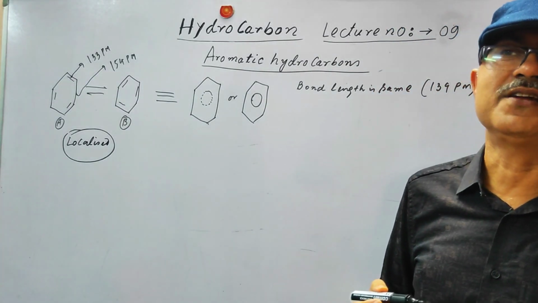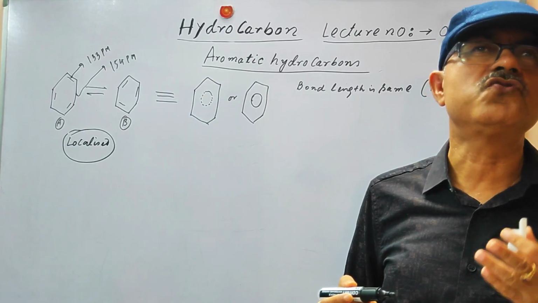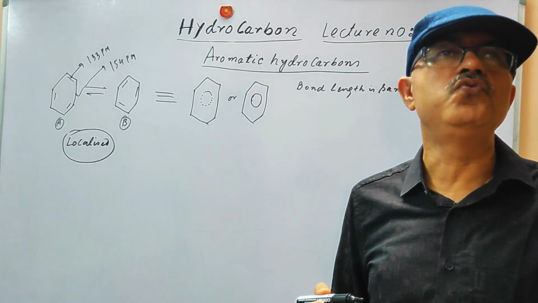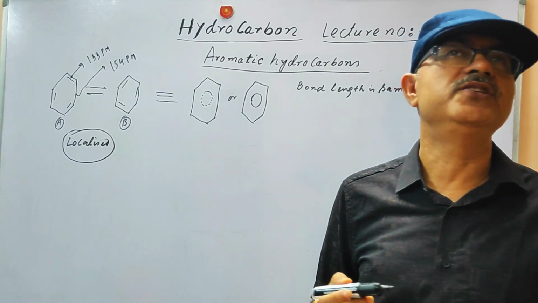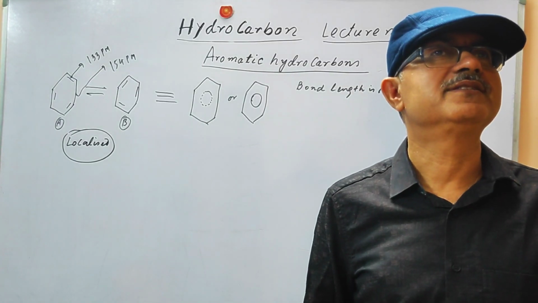Because in the addition reaction, what we observe in alkenes or alkynes is that the electrophile is easily attracted, because those are loosely held pi electrons that are easily available to these reagents, that is, the electrophile. But here it is not like this.